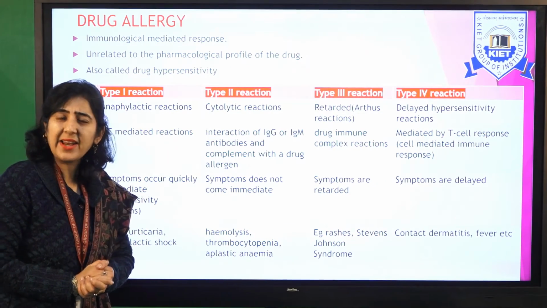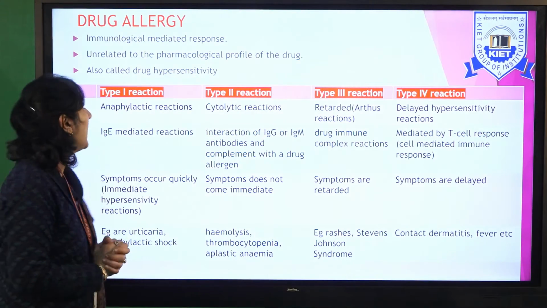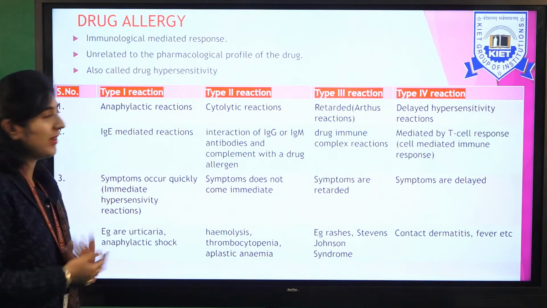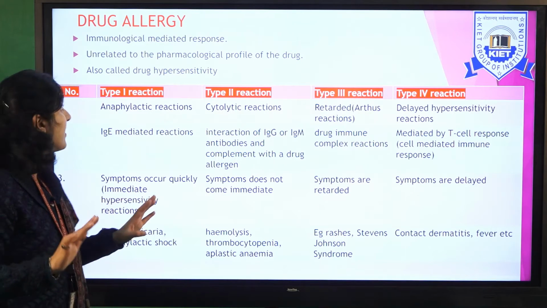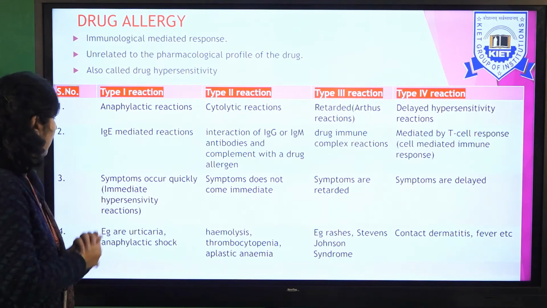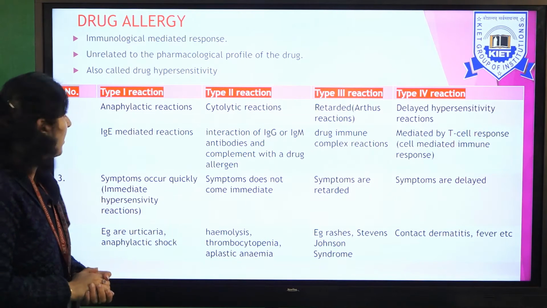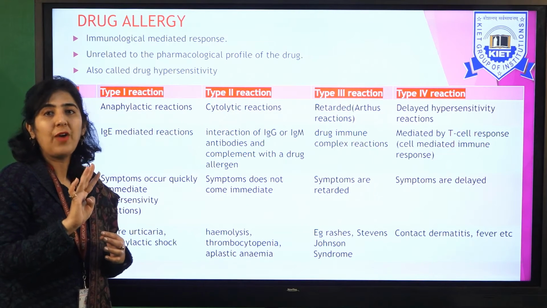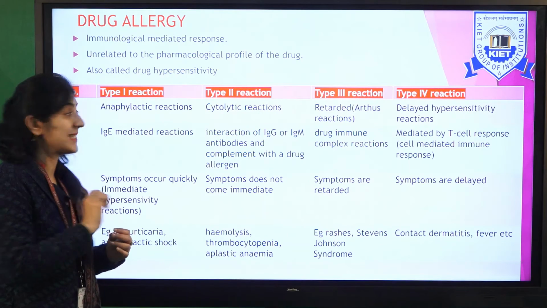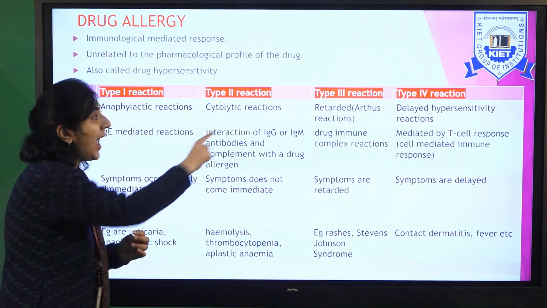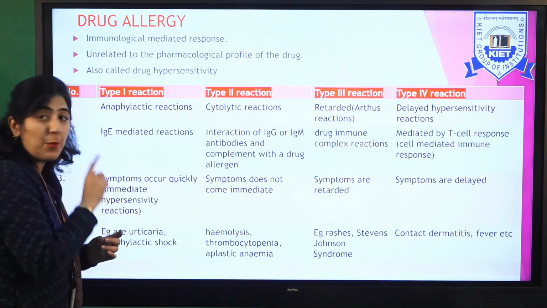Now we come to the next category of ADR, that is drug allergy. Now what is allergy? It's an immunologically mediated response. It is not related to the pharmacological profile of the drug. It is also called drug hypersensitivity. There are 4 types of hypersensitivity reactions. Type 1, type 2, type 3 and type 4. Let's see one by one.